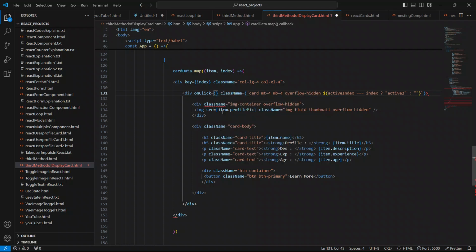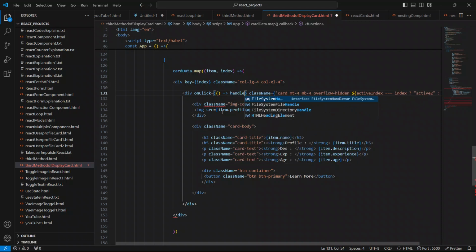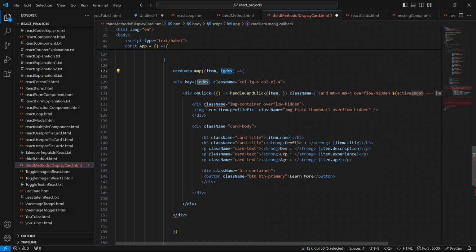We will write here an anonymous fat arrow function, and we will give the method name handle card click. And we have to pass here the object also. So this item is now the entire object, and I'll give the index also. This index also we have to pass. So this is it.